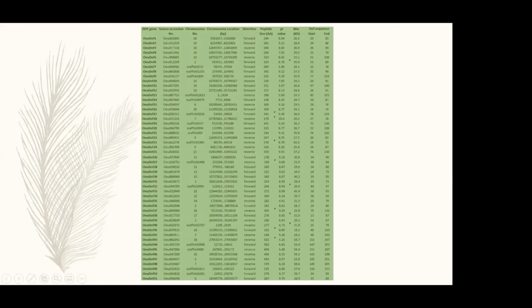In the last two columns, I have added the values showing where, like in the first one, the DOF sequence starts at amino acid 29 and ends at 83, and so on. All of the other DOF genes were recorded in the same way.